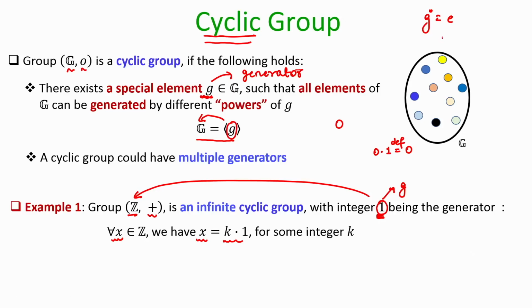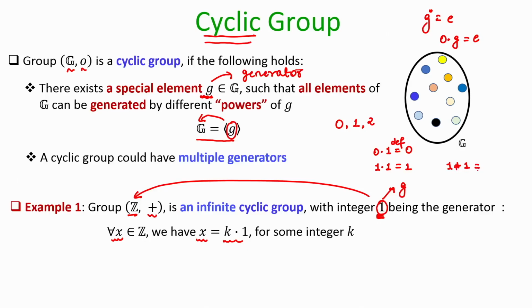The additive notation will mean that if I add g 0 number of times, that will give me the identity element for any g. So, I am now treating g as 1. That means 0 times 1 will generate the element 0, whereas if you want to generate the integer 1, then it is the same as performing 1 to the power 1. In additive notation that is 1 times 1, and that will give you 1. If you want to generate the element 2 through the element 1, that is the same as performing the operation plus on the element 1, which gives you 2.